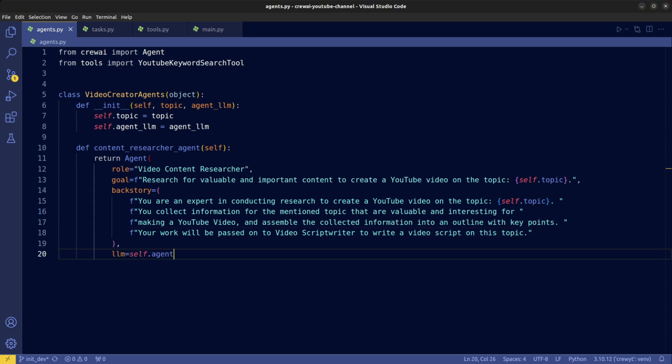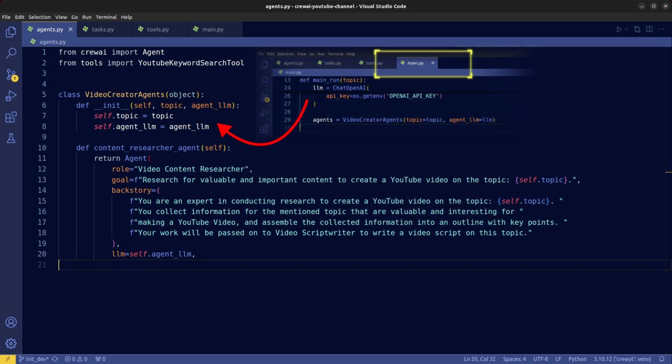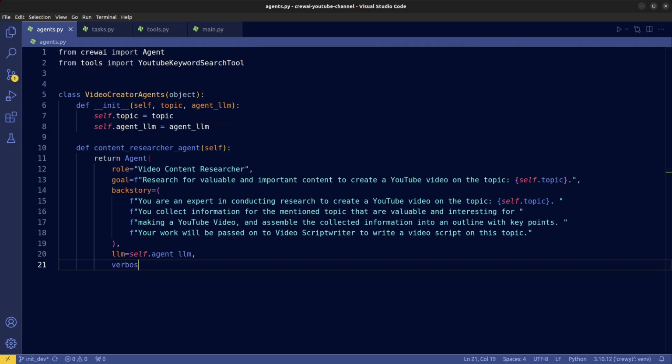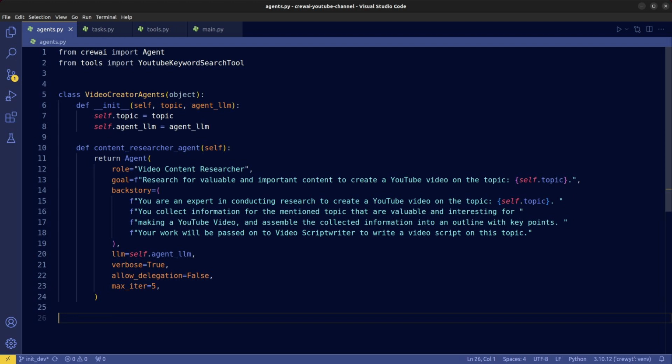Next, specify the LLM we're using, and we'll give it to this agent class later in the main.py file. We set verbosity to true. That will print out the execution process when we run it later on. We set allow delegation to false, since we don't need the agents to delegate tasks among themselves. Set max iteration to 5, so that the agent doesn't fall into a repeated loop when generating outputs. We'll explain more on this when analyzing the CrewAI run later in this video.